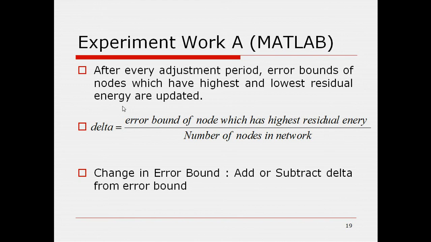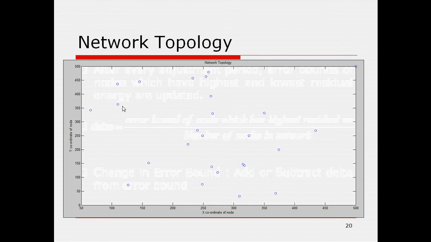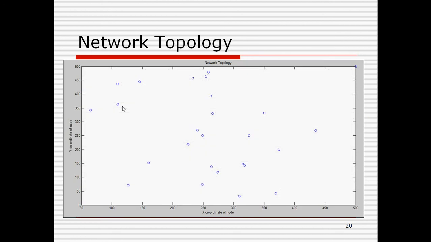After every adjustment period, the error bounds of the nodes which have the highest and lowest energy are updated, and delta is the change applied to the error bound of the node which has the highest energy consumption. Instead of changing all nodes' error bounds, I have changed only the error bounds of the nodes with highest and lowest energy, by using delta. This is the network topology.